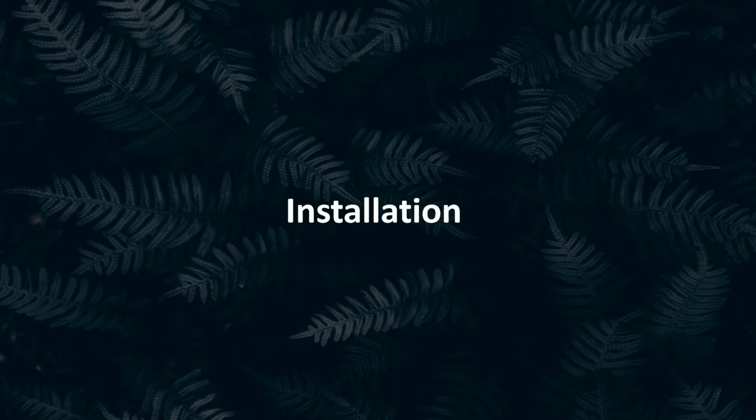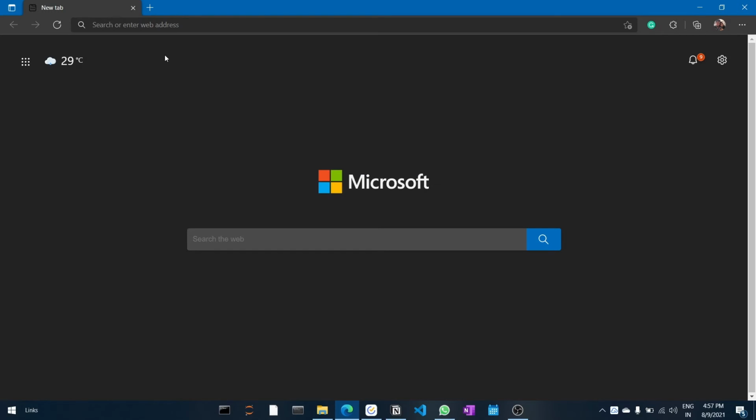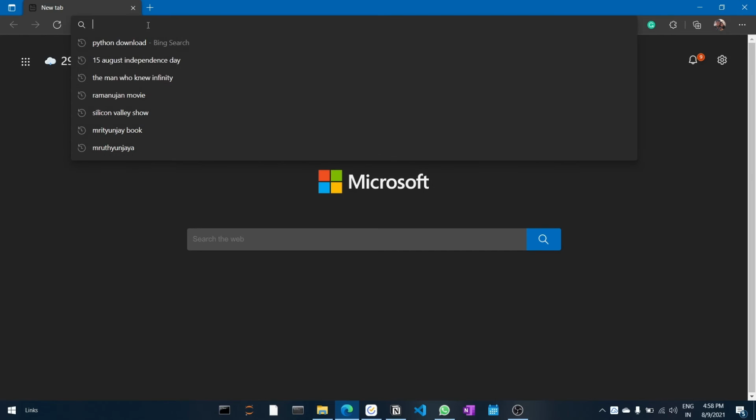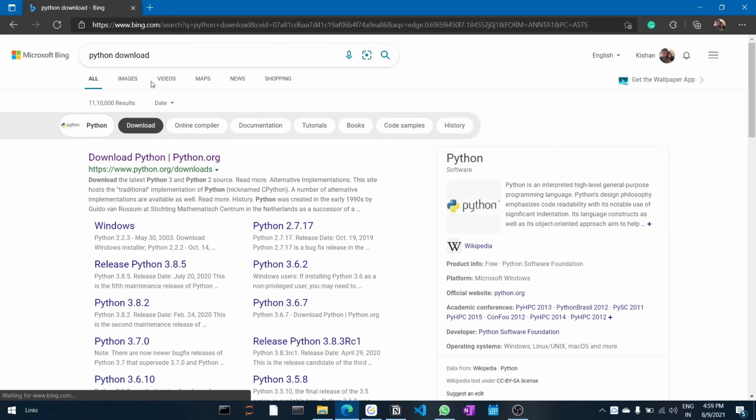Then the installation. For the installation, just open your favorite browser. You first need to download Python for your respective OS. I am using Windows. So in the search bar, just type Python download, and this is the first link, download Python from python.org.